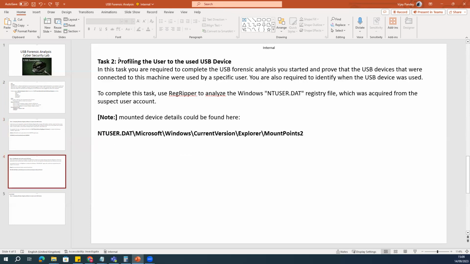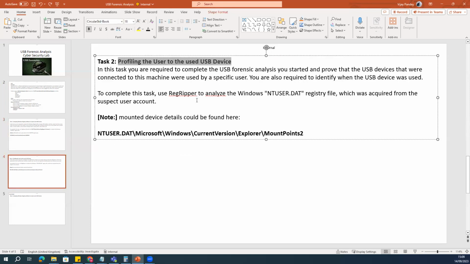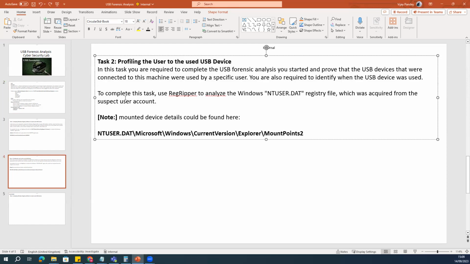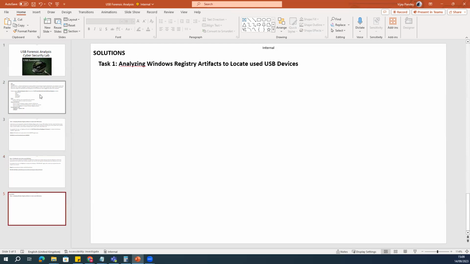The second task is to check the user details: which particular user connected the USB to the laptop. Okay, so let's see that in detail.